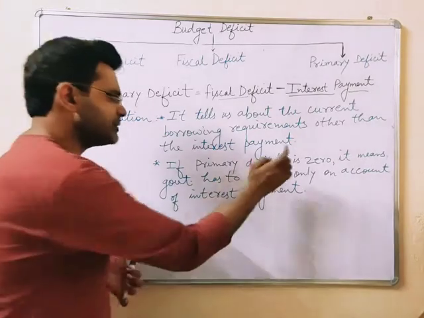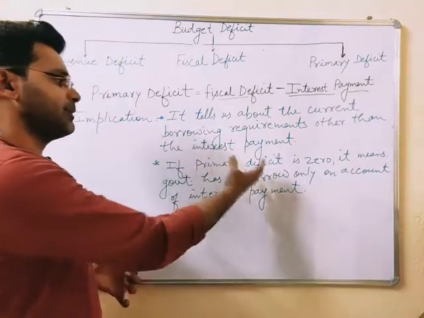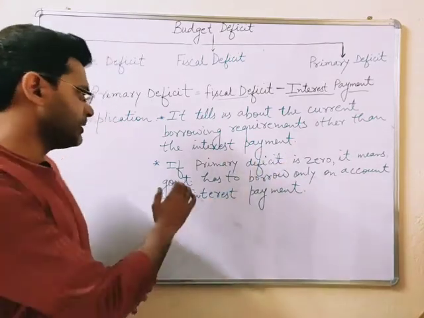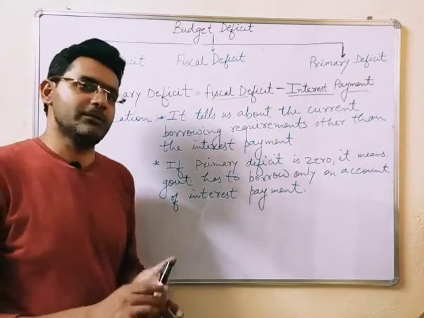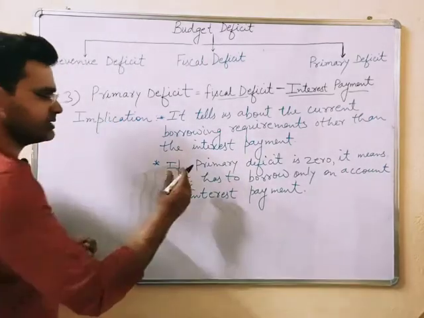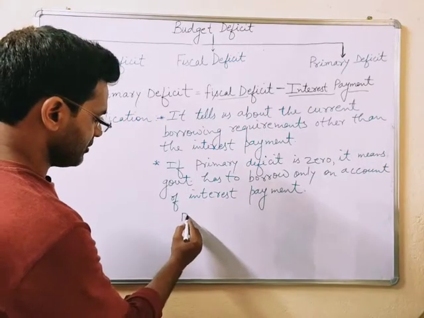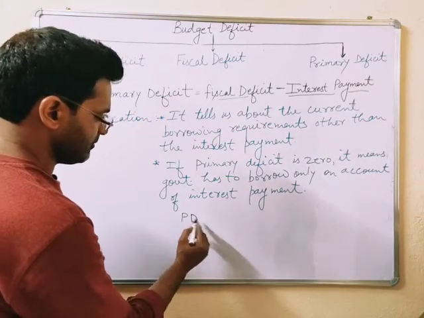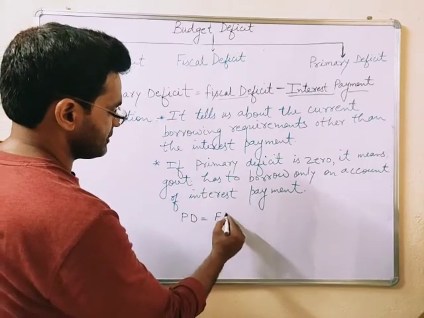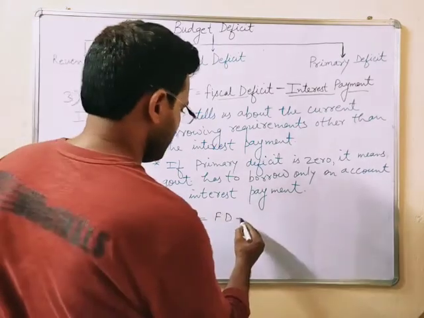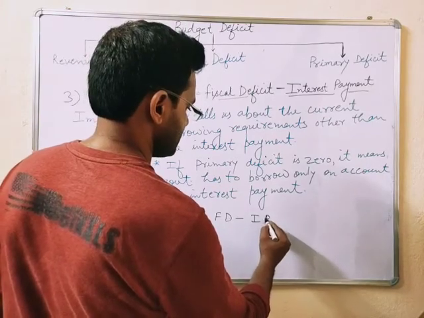If primary deficit is zero, the second implication is very important. If primary deficit is zero, it means the government has to borrow only on account of interest payments. What does it mean? We see here that primary deficit, or PD, we write here PD in short, is equal to fiscal deficit FD minus interest payment IP.